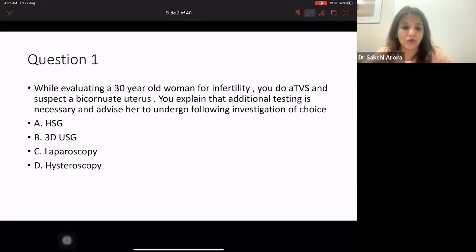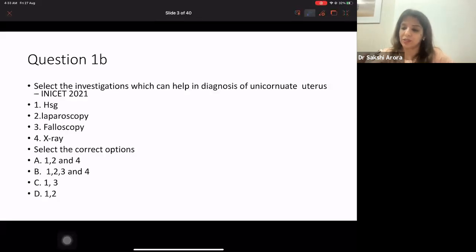I'm seeing many of you answering, some saying option A, some D, some C. Most of you believe it is going to be A, Siva says B, Disha B. So I can see many of you answering differently to this question. Now, this is something which I want to tell you: what is the investigation of choice and what is the gold standard investigation in these cases?